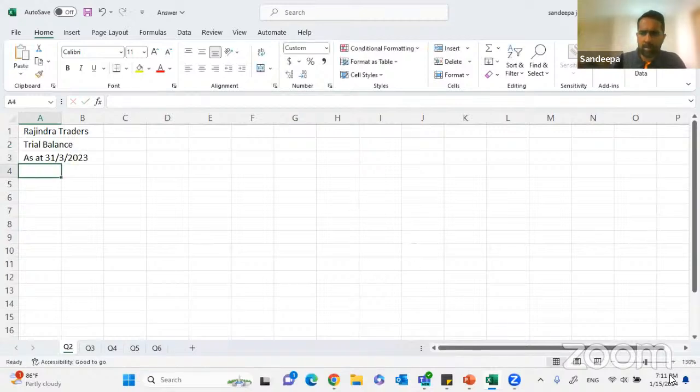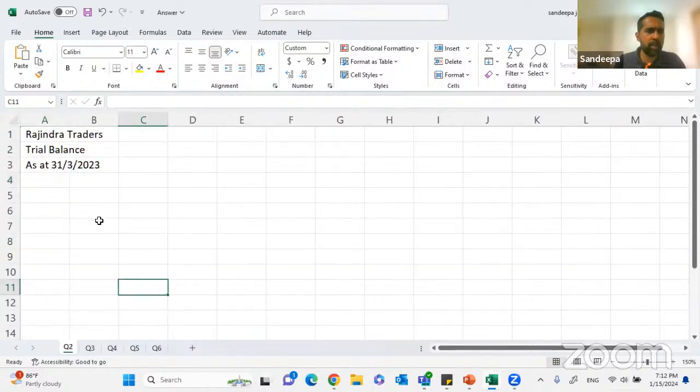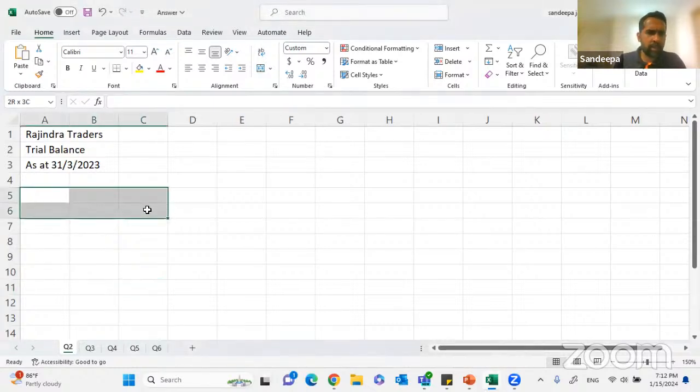I hope you can see this, otherwise I will enlarge it. Can anyone confirm whether you all can see this? Okay, the font size is okay, right? Yeah, good.